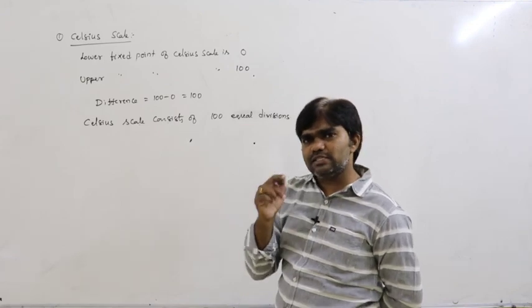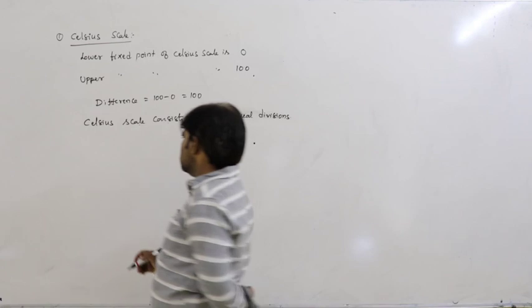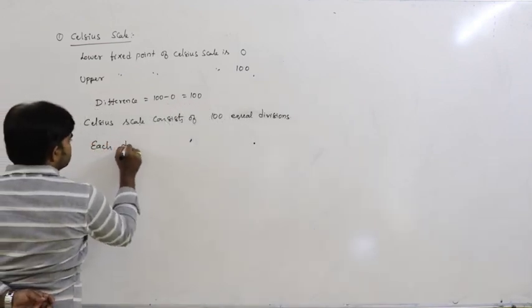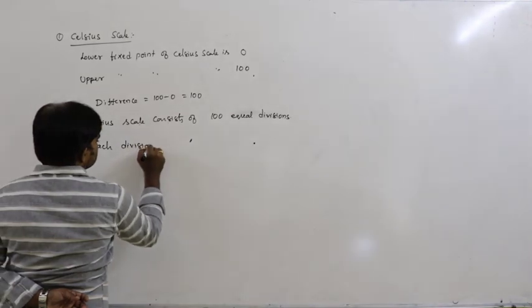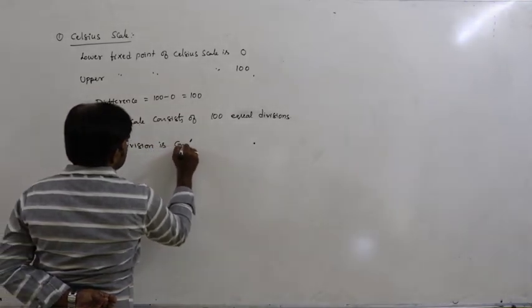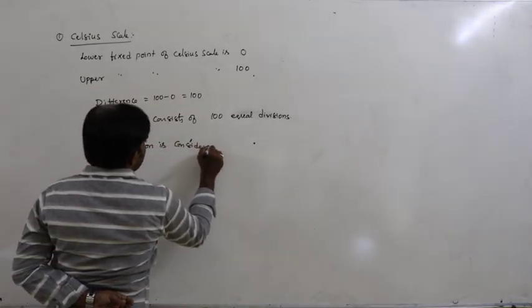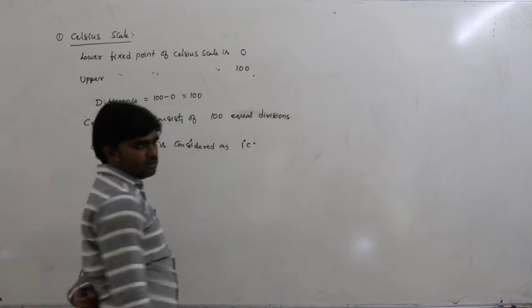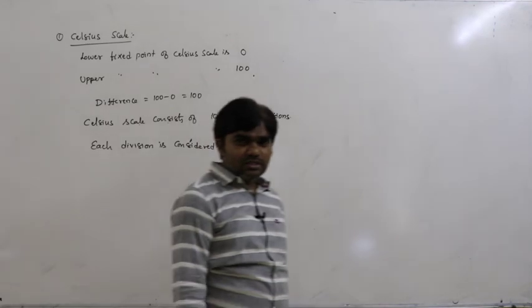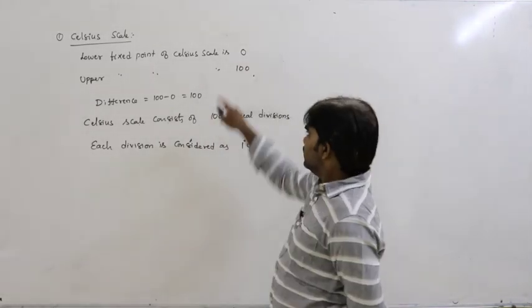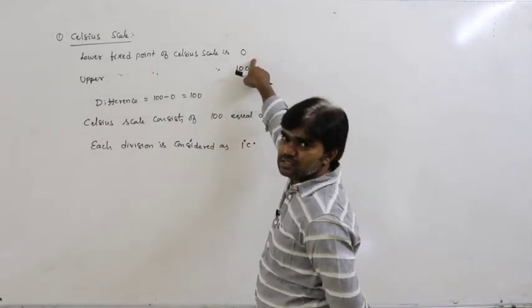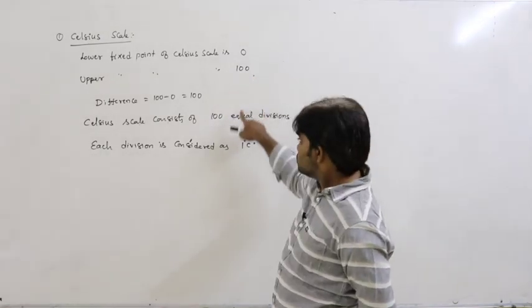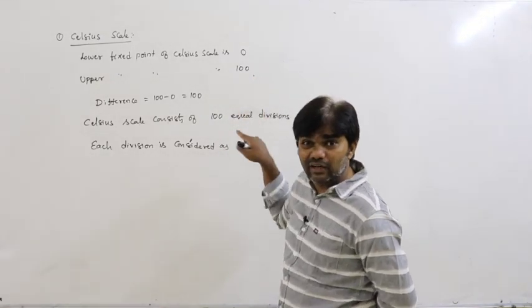So each part is considered as one division.